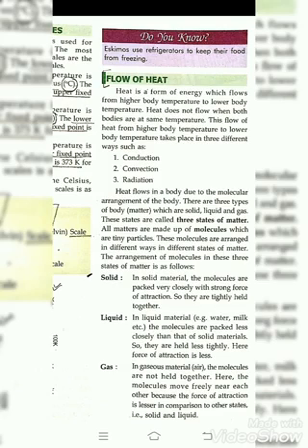There are different ways: conduction, convection, radiation. Heat flows in a body due to the molecular arrangement. You already know about that, because I already told you in the online class. There are three states of matter. So let's check the molecular arrangement in solid, liquid and gas. These are the states of matter.